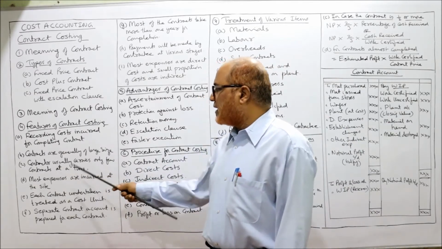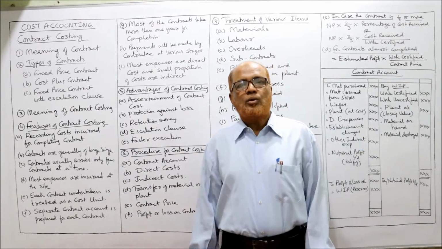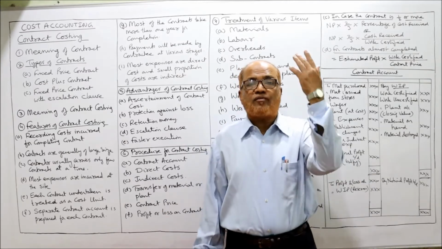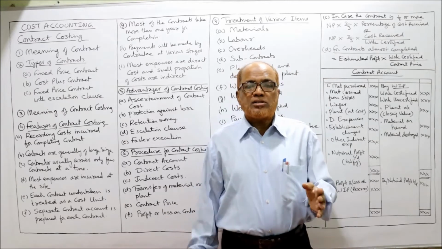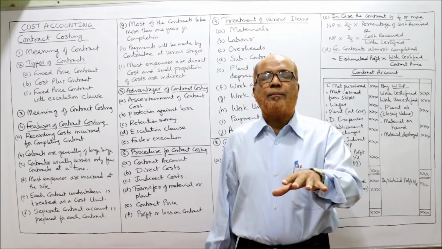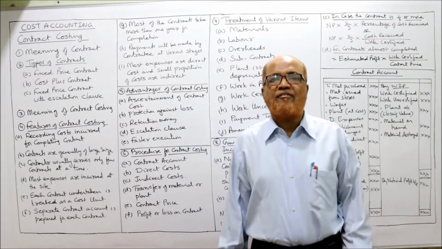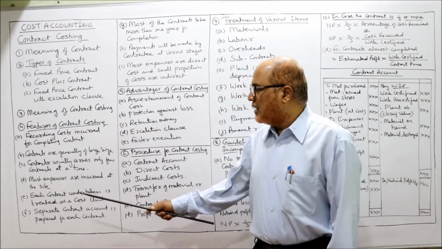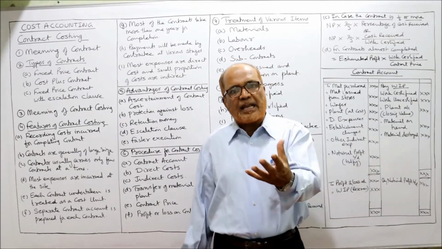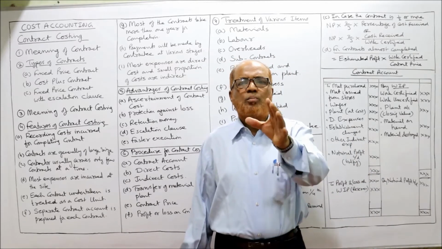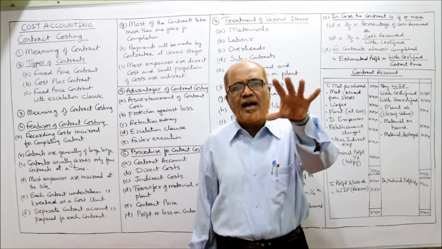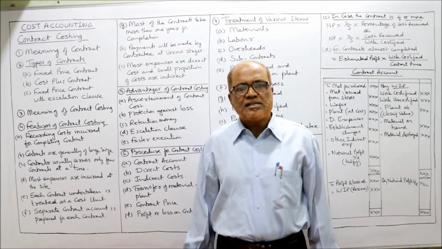Third, contractors usually carry on only a few contracts at a time. So a contractor has a limitation. He cannot take up hundreds of contracts at a time, because he cannot manage all the contracts. So at a particular period of time, a contractor may have few contracts on hand. Next one, most expenses are incurred at the site. The contractor will incur expenses on the site. So most of the expenses like material, labor, direct expense are incurred at the site only.